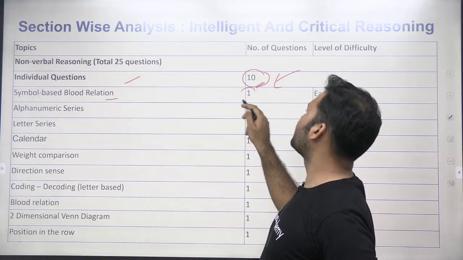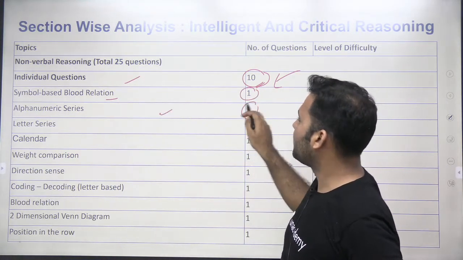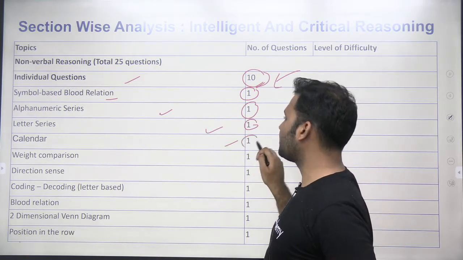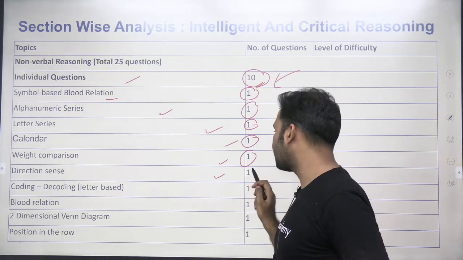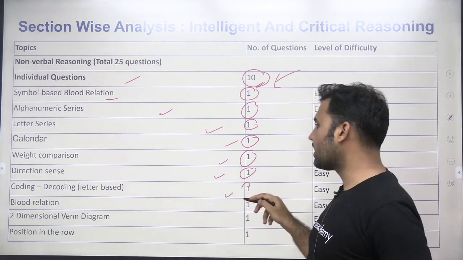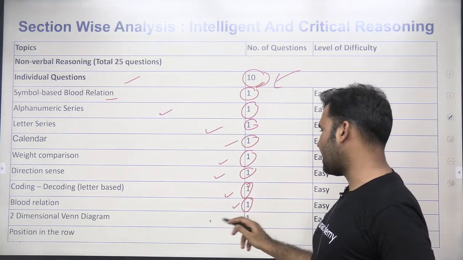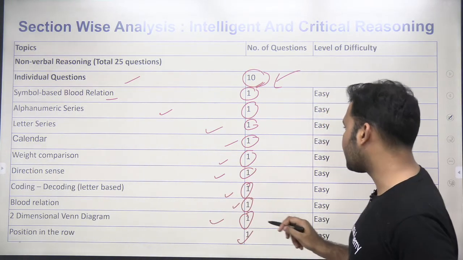Symbol based blood relation 1, alphanumeric series 1, letter series 1, calendar question 1, weight comparison 1, direction based 1, coding decoding 1 question, blood relation 1 question, Venn diagram based 1 question, position in the row 1 question, right?